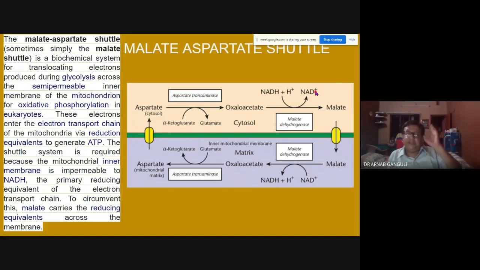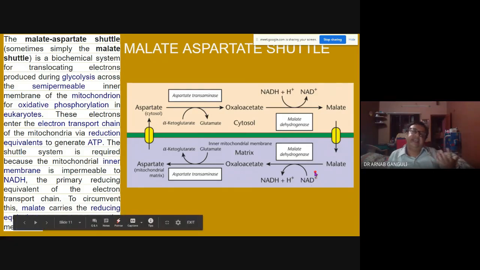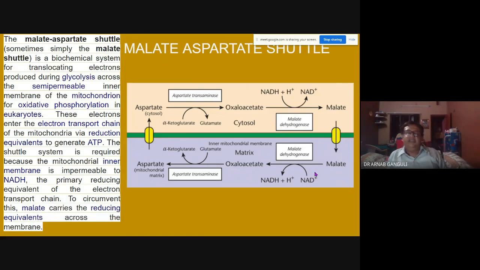You need NADH plus H plus, not NAD plus. It is converted to malate. Malate can then enter inside. Now this malate is again broken back to oxaloacetate. In this process it releases a hydrogen ion, and the NADH given over here is taken back here. So you're basically transferring your energy to that part.